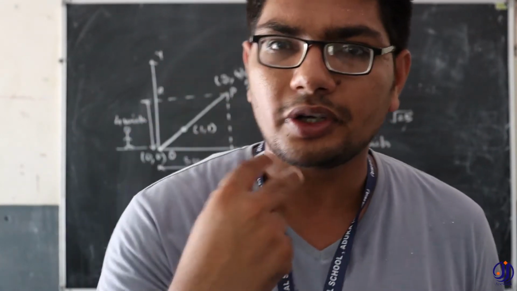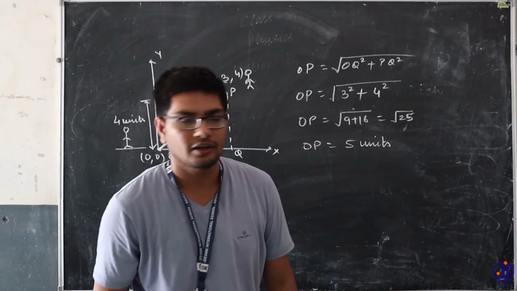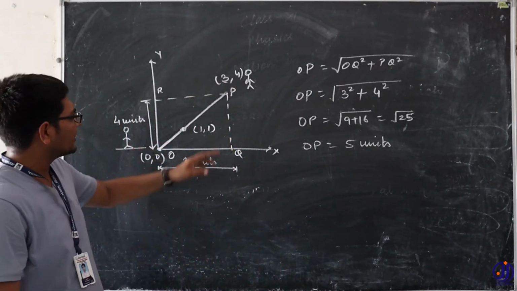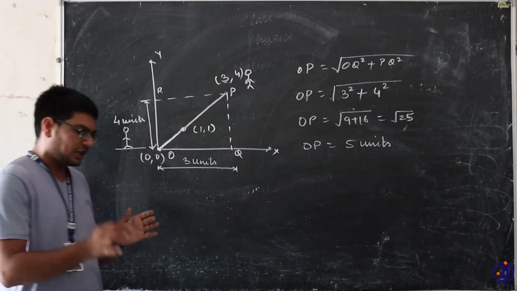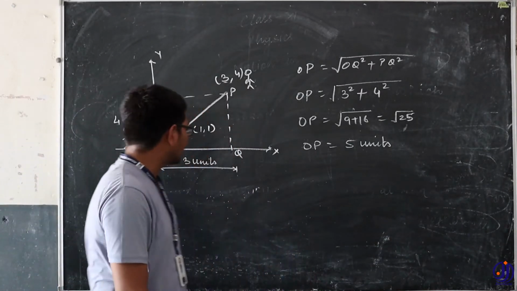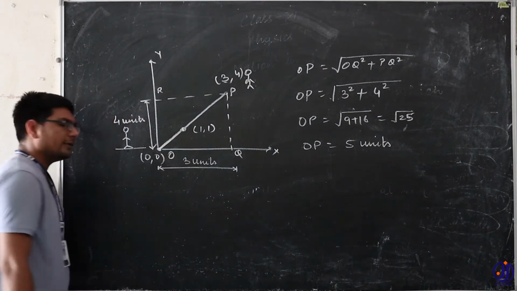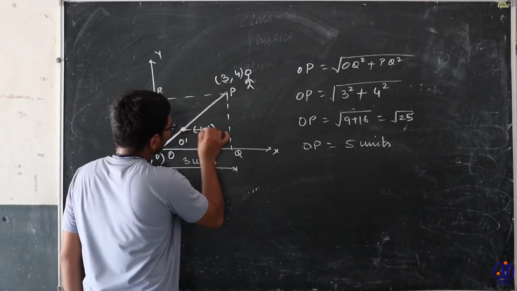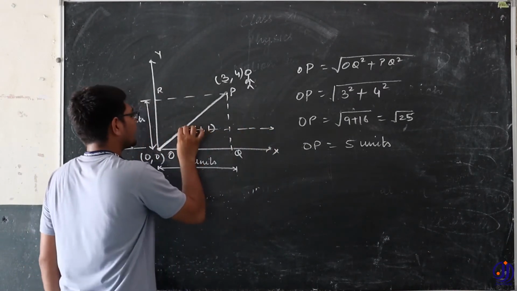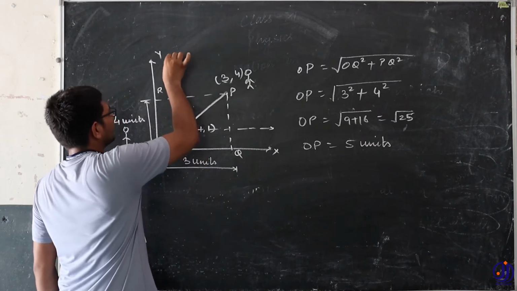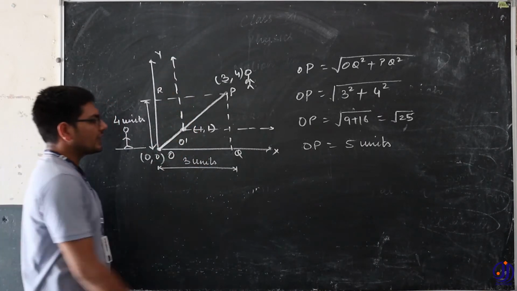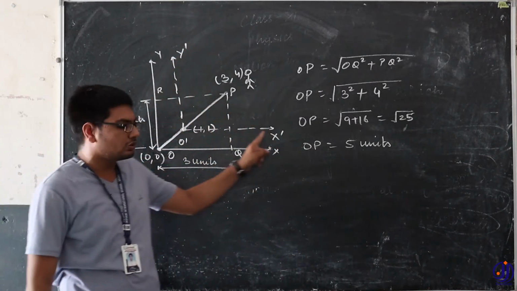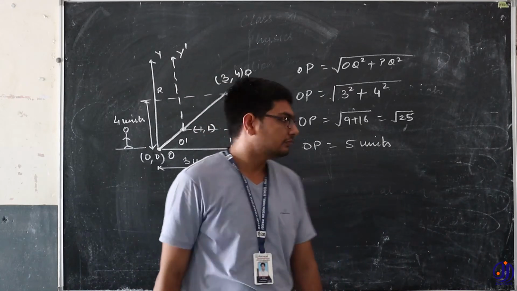Now what is the distance between you and me? So now let us calculate. For that calculation, you can use the distance formula again, but I will teach you the traditional method here. This observer will call himself again at the origin, at O dash, and we will again draw a coordinate system parallel to the x and y axes. This is our x dash, this is our y dash.